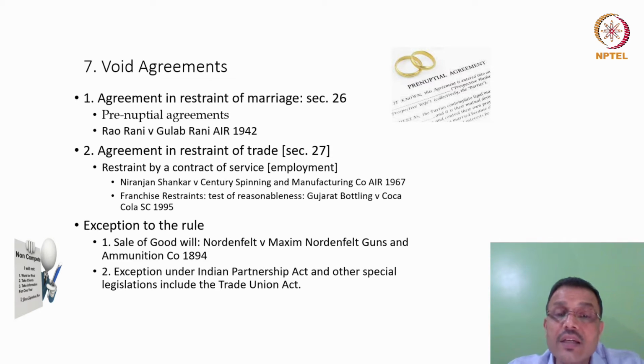Similarly, under the Partnership Act, friends, any kind of restraint can be imposed on an outgoing partner, a partner who is retiring. We call him the outgoing partner. So the Partnership Act says an outgoing partner can be restrained from carrying on a similar business to that of the partnership firm.